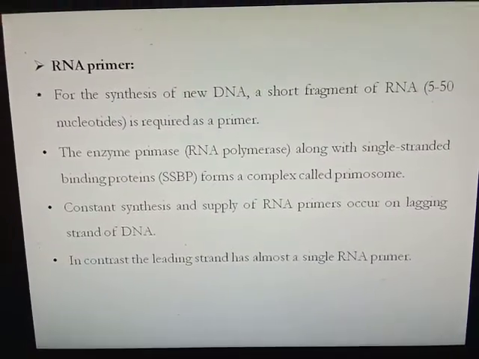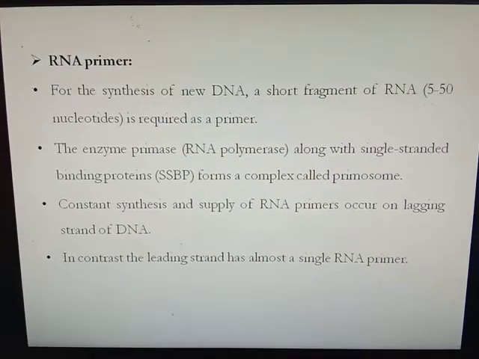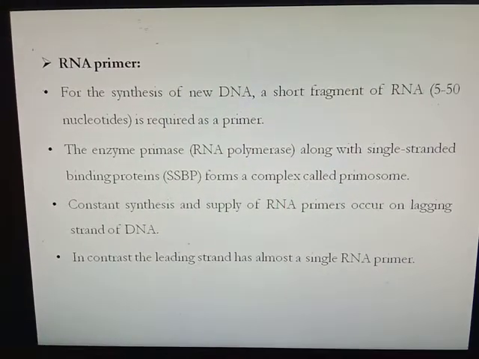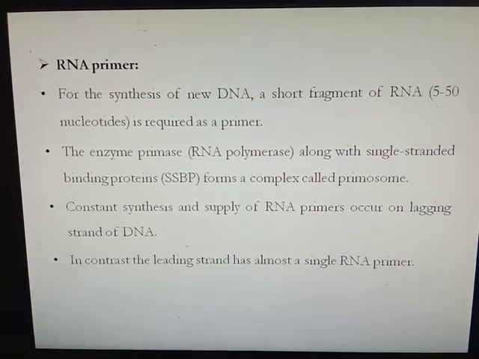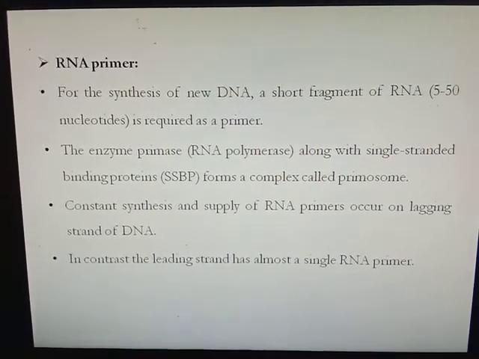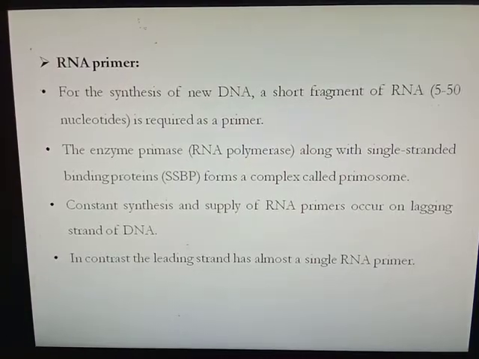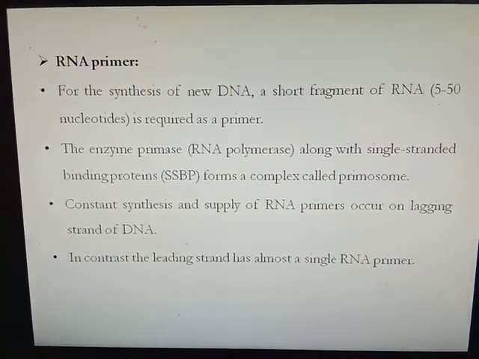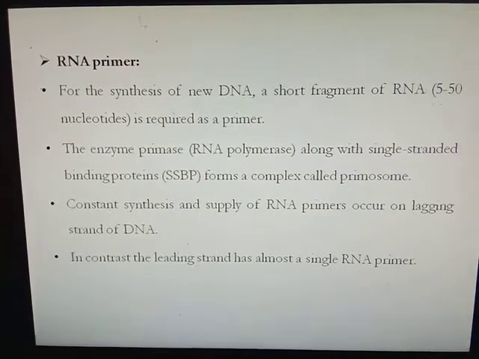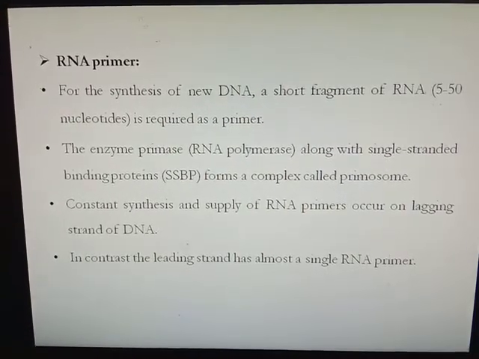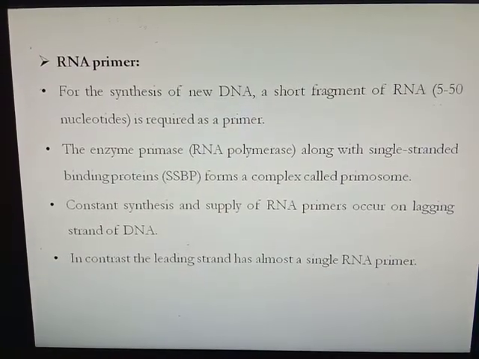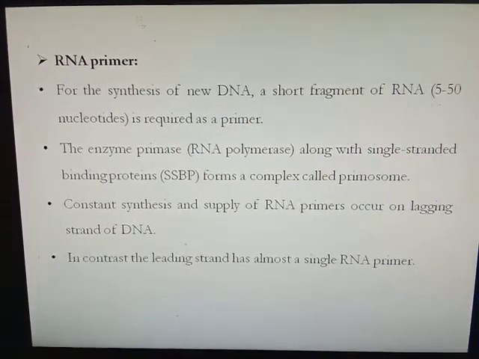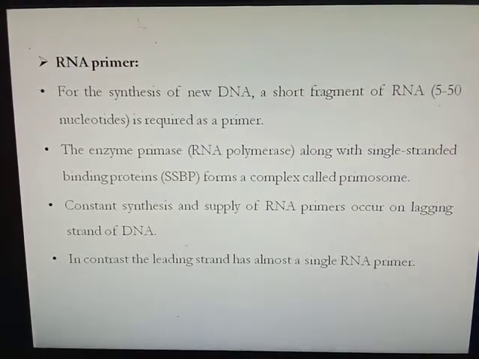Then RNA primer. For the synthesis of new DNA, a short fragment of RNA is required as a primer. The enzyme primase, also called RNA polymerase, along with single-stranded DNA binding protein, forms a complex called the primosome. This means primase and single-stranded DNA binding protein form a primosome, which binds to that bubble. Then the RNA primer will first add some RNA nucleotides, then DNA polymerase will bind to it and add the deoxyribonucleotides.